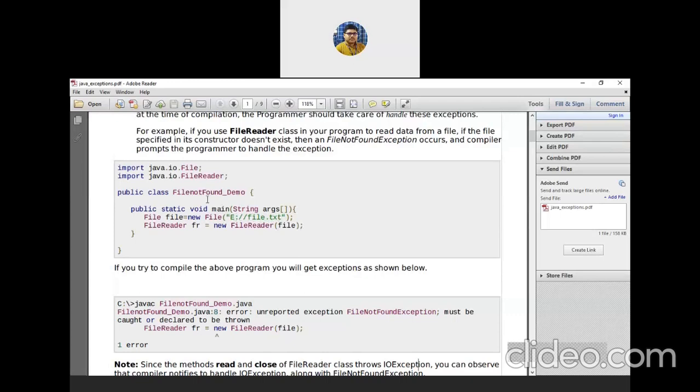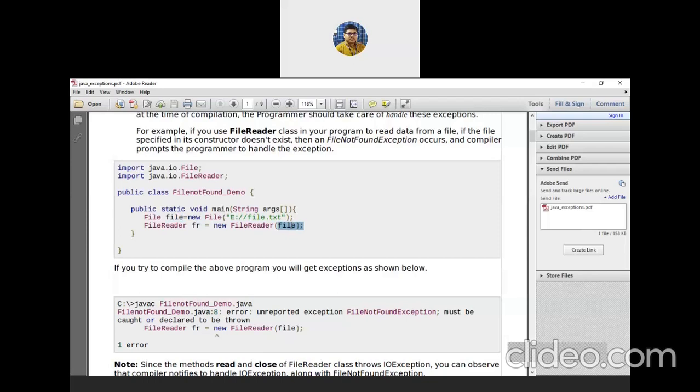And I have passed that file object in the very next line when I create a FileReader object, an object of class FileReader. We have to pass a file object. The File object I already created over here, and that object is passed as a parameter of the FileReader constructor. That is not very related to us. We have no idea regarding the FileReader class so far.